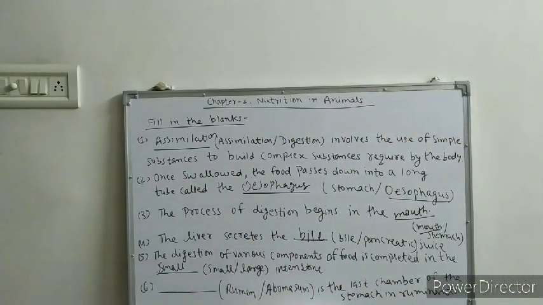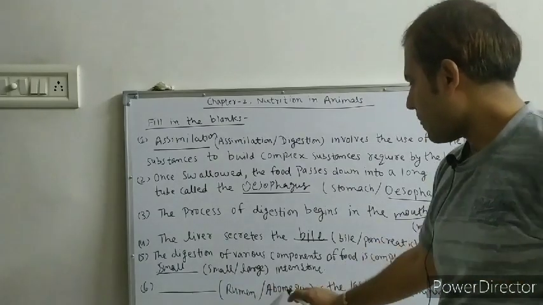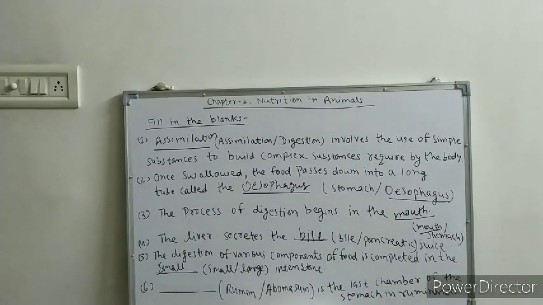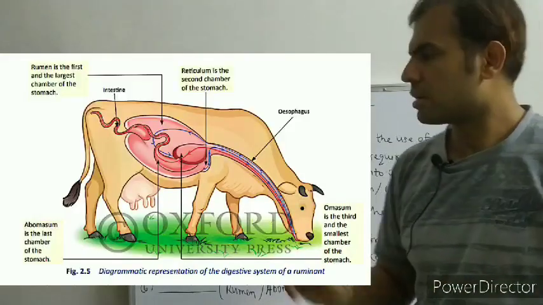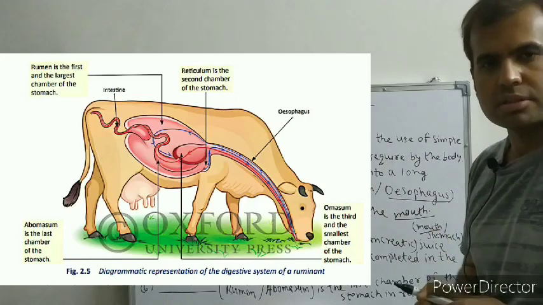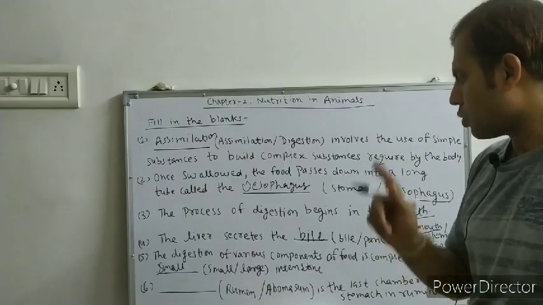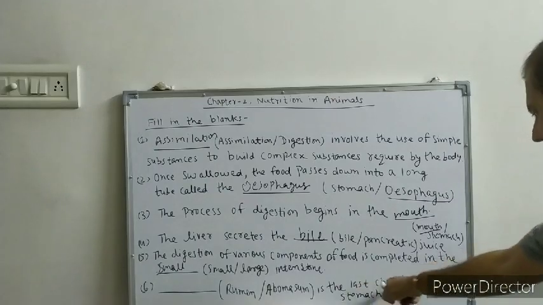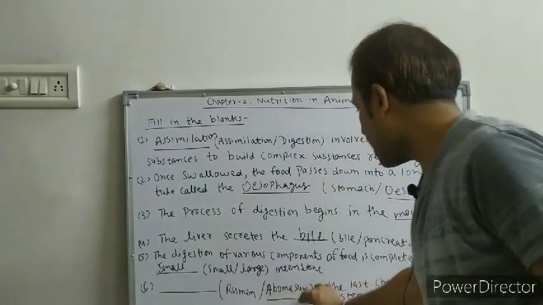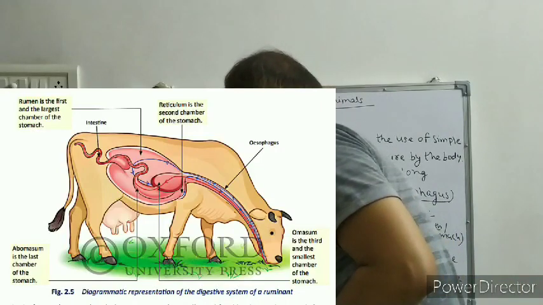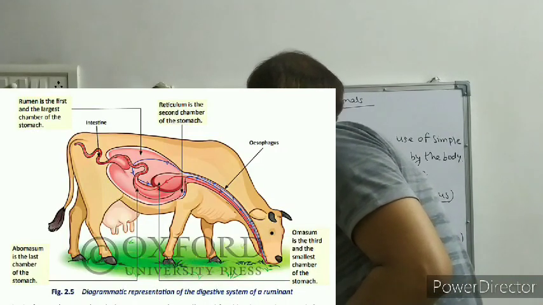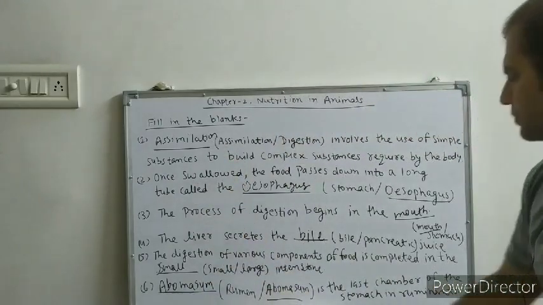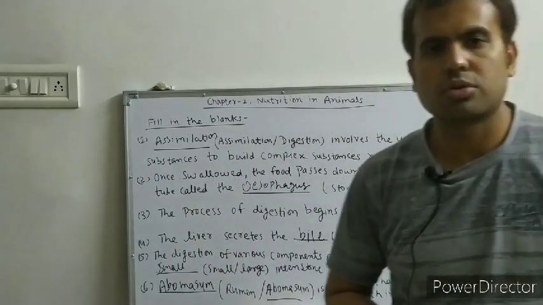Okay. Sixth question, rumen or abomasum is the last chamber of the stomach in ruminants. See in this figure, in a ruminant there are 4 chambers. So rumen is the first chamber, but here the question is asking you the last chamber. So the last chamber is abomasum. See in the figure, the last chamber is abomasum. So that's all for today's online class.